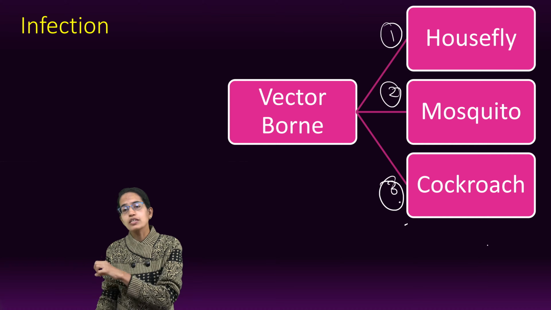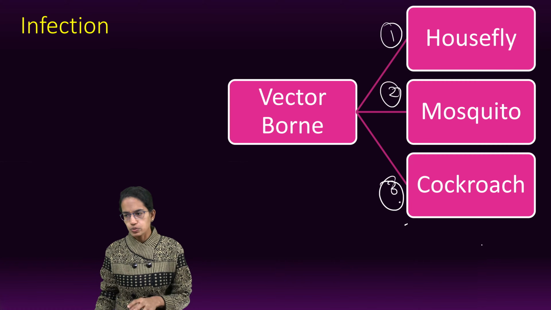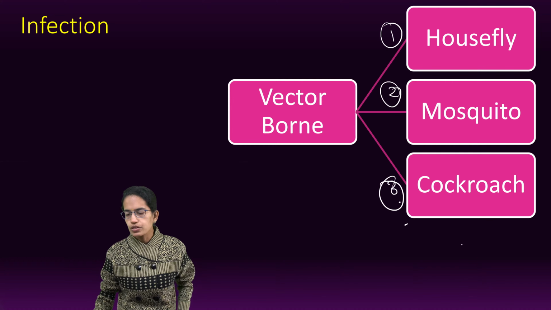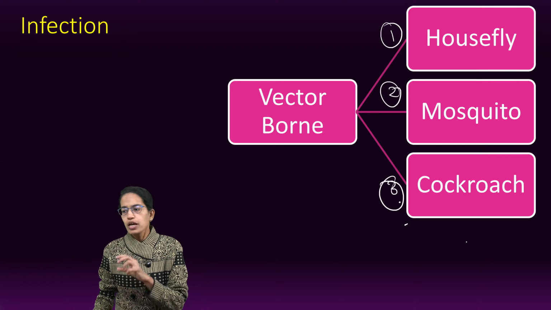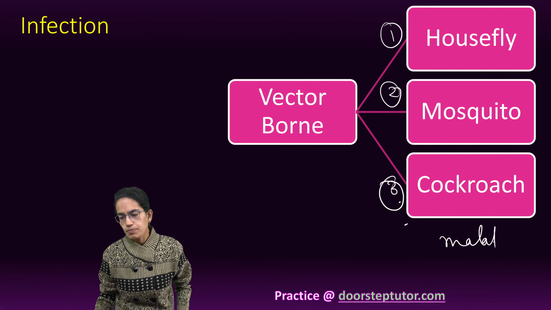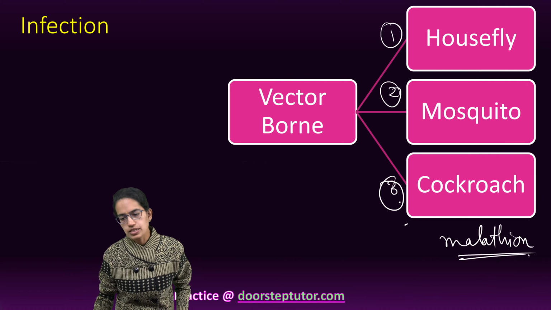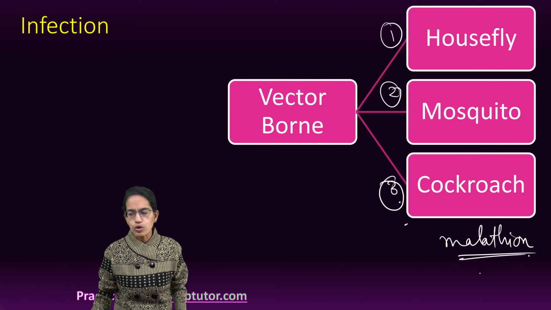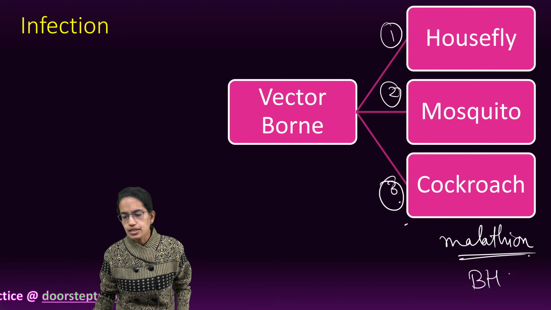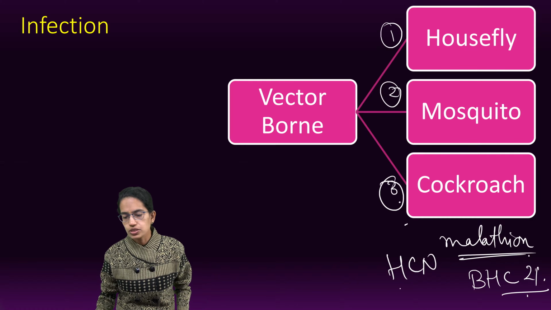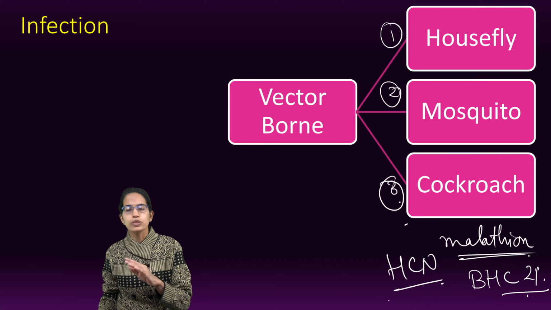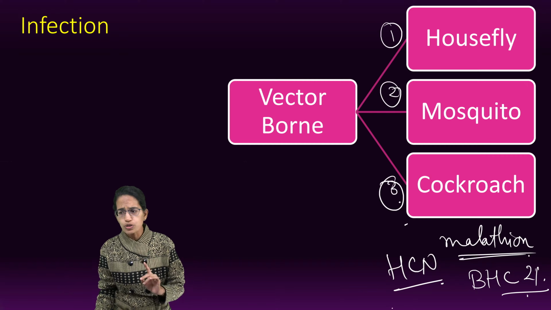They destroy clothing and leather things as well. They are controlled by taking care of leftover food and spraying malathion. Malathion is an insecticide used to prevent the spread of cockroaches. Also BHC in 2% concentration. Fumigation of the building with hydrogen cyanide is another way to prevent cockroaches.